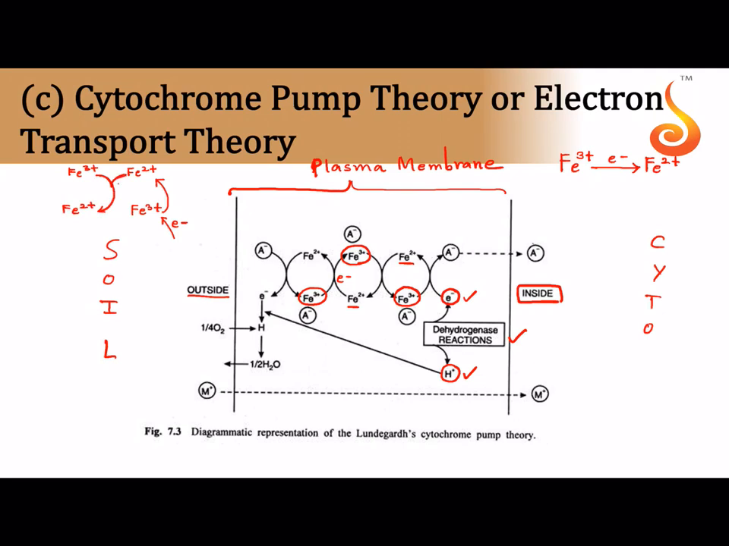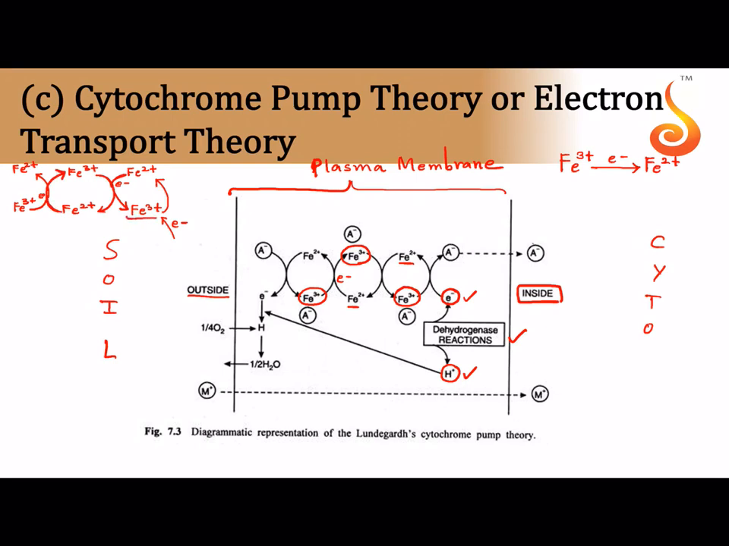But this Fe2+, which gave away the electron, will come back to becoming the Fe3+. Now this Fe2+ will give out its electron to the neighboring Fe3+. The neighboring Fe3+ will take up the electron and it will become what? Fe2+. But this Fe2+ which has now given the electron will come back to being Fe3+. So it is somewhat like this.